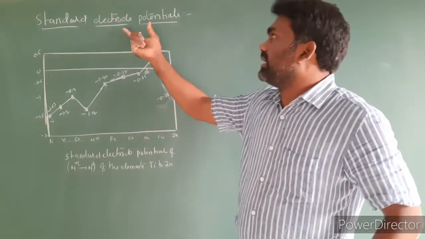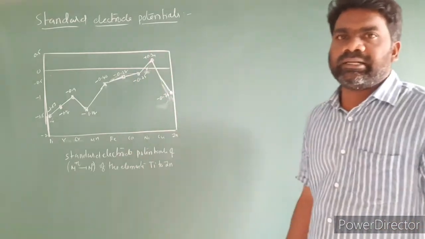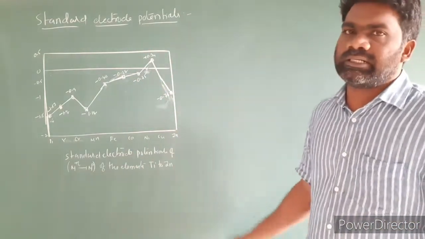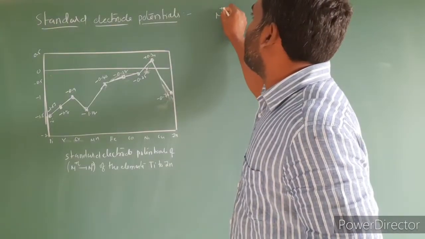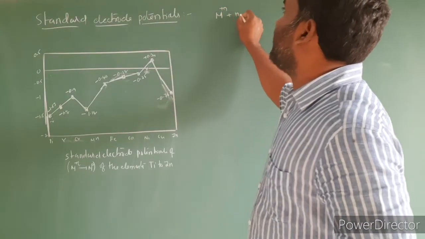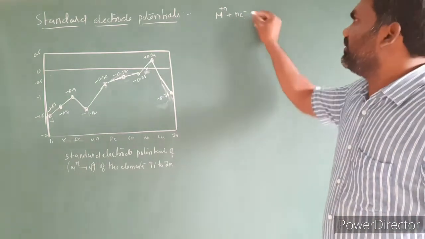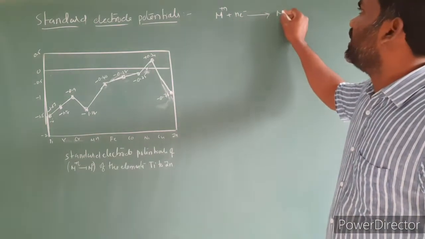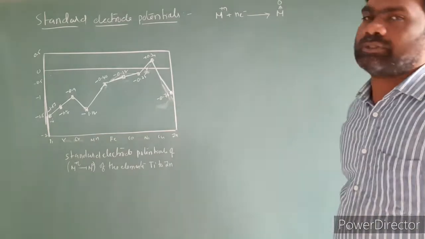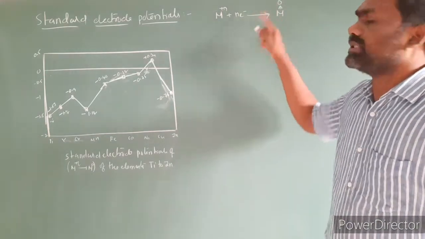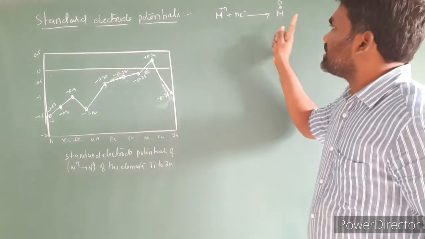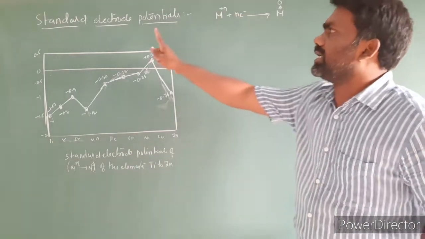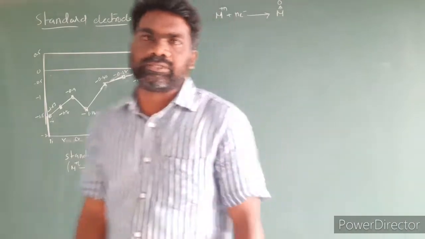Next, standard electrode potentials. Standard reduction potential is also called standard electrode potential. Take the reduction form: a metal ion M^n+ takes n electrons, converting into metal. The oxidation number of the metal is 0. So going from +n to 0, the oxidation number decreases, and decreasing oxidation number is nothing but reduction. Thus standard reduction potential is also called standard electrode potential.